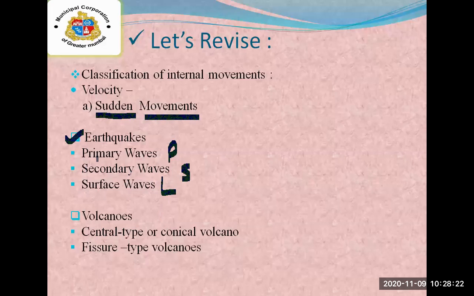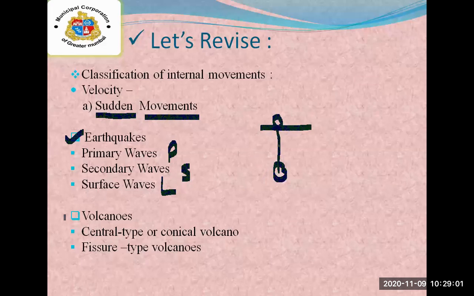We also studied the focus and the epicenter. This point is the focus, the center of the earthquake, and the epicenter is the point perpendicular to the focus.